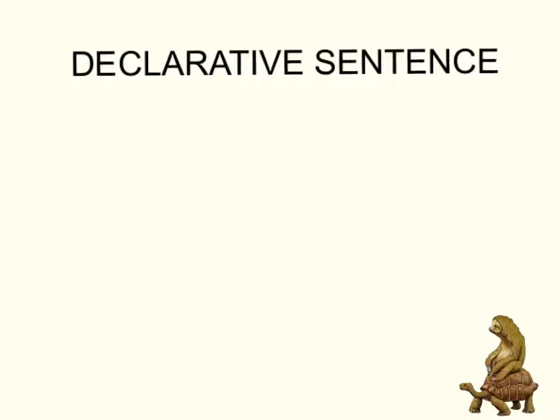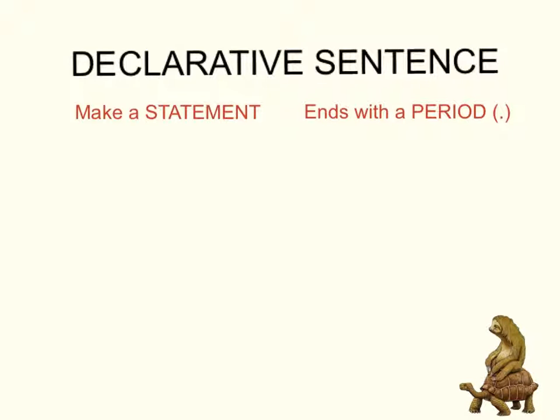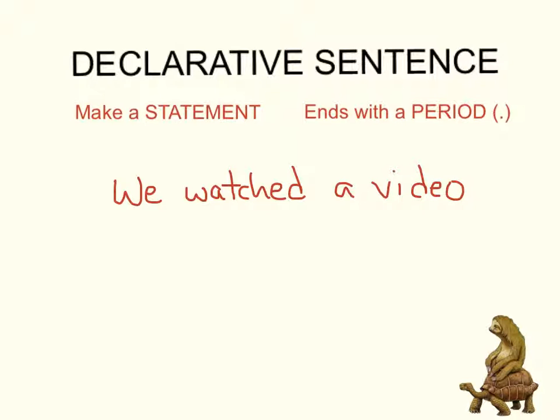Okay, the first type of sentence that we're going to do is a declarative sentence. Now, a declarative sentence has two rules that it follows. It needs to make a statement, and a declarative sentence always ends with a period. That right there is a period. An example of a declarative sentence would be, we watched a video, period. So, once again, you can see my period. So this ends with a period.